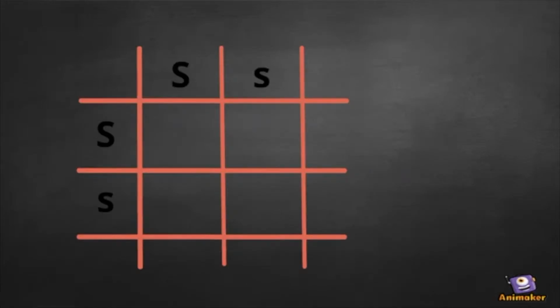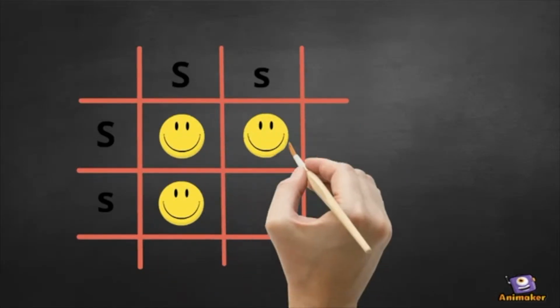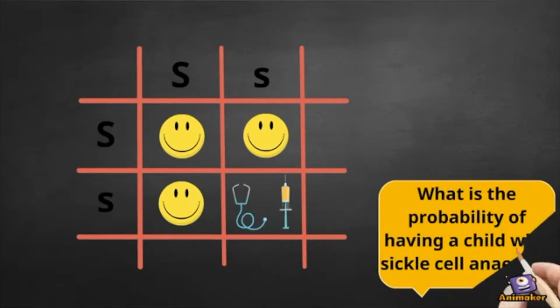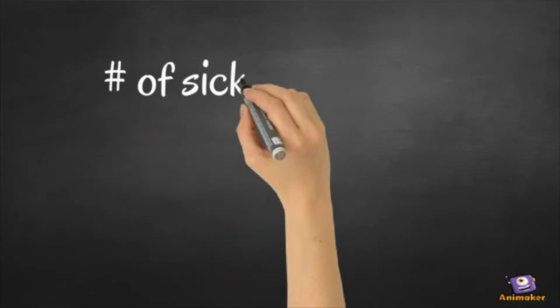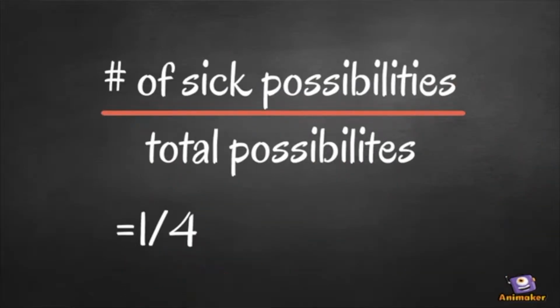As we can see, looking at the potential offspring, there is only a 1 in 4 chance that a child will be homozygous recessive for sickle cell anemia. This means there is a 1 over 4 or 25% chance that each child will be affected by the disease. This 1 over 4 chance is non-relative. It is independent of other children. This is because for each child, the parents' alleles assort randomly, and previous children do not affect this random assortment.